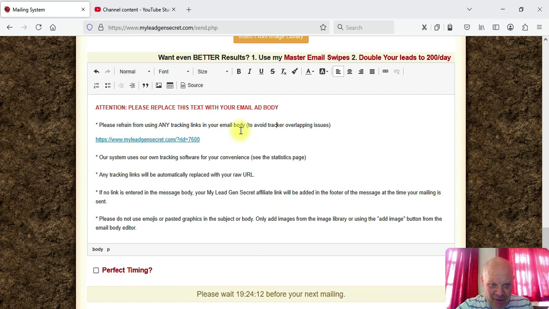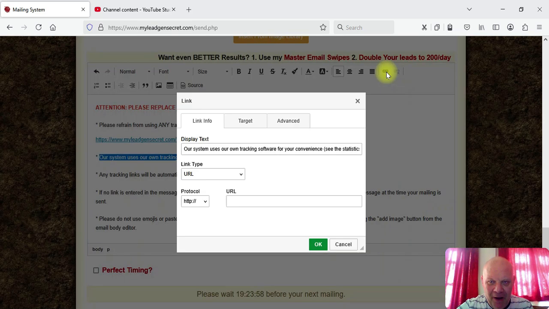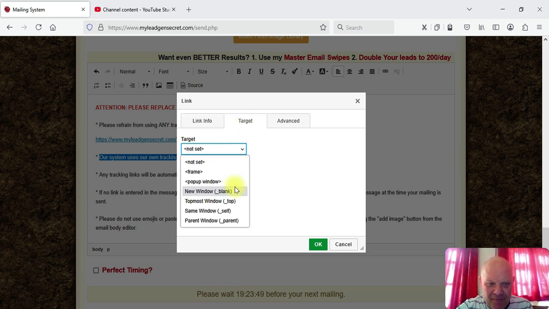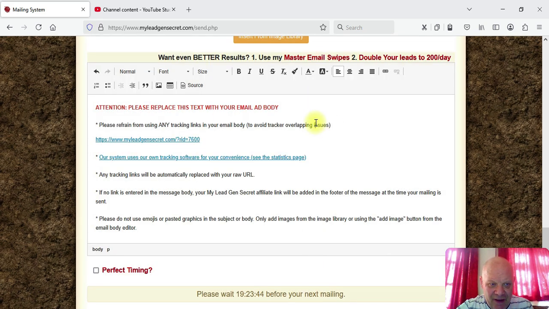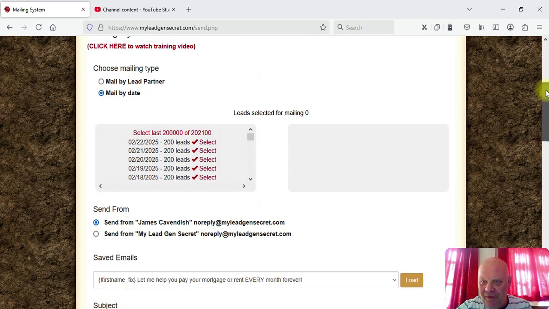The other way of doing it is if you wanted to use text instead of having your link showing, you can just highlight the text that you want to make live, go back to the link button, put in your affiliate link, click on new window, and now this is live. So it's very simple to do.